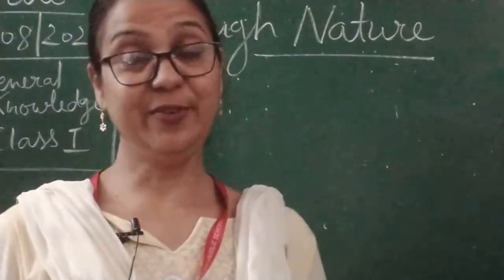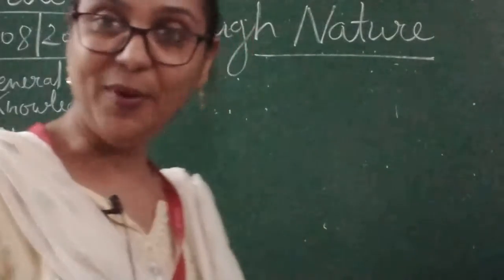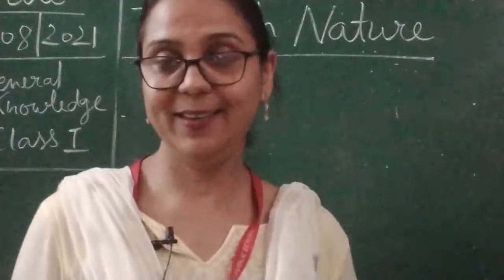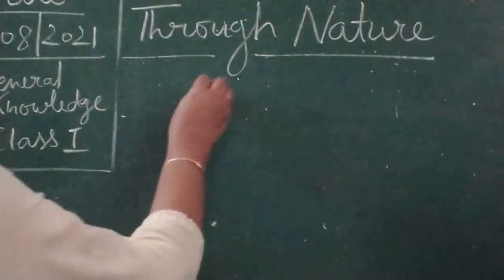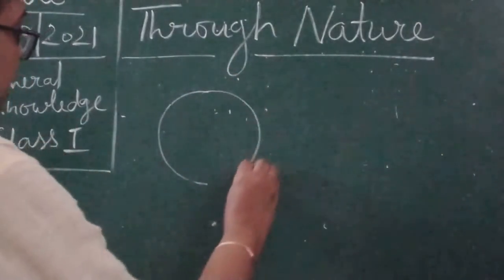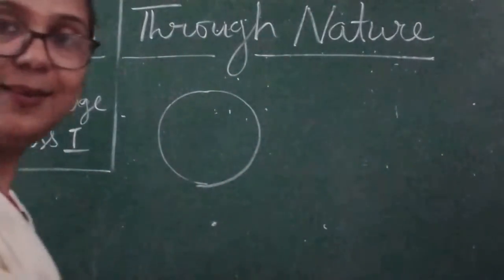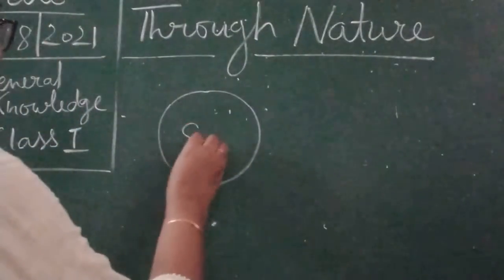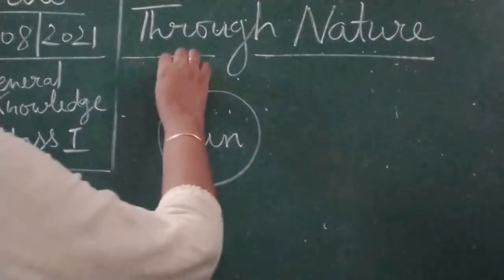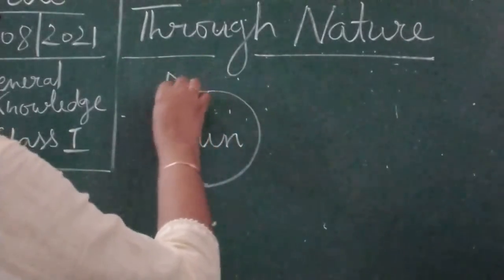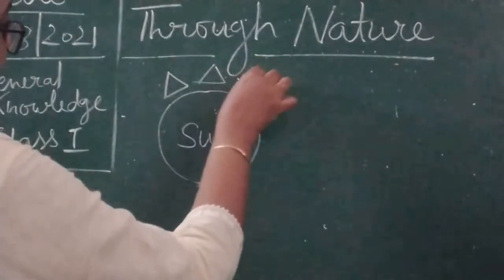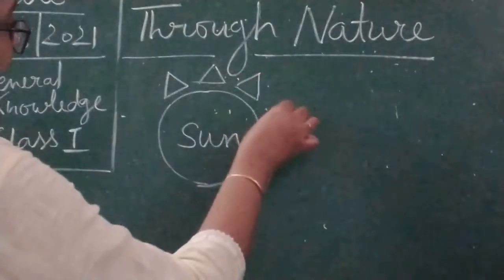So children, first we will talk about the natural objects which we can see in the sky. First of all, in the morning, what will we see? This is actually the sun. And the sun having rays children. Because of the rays we can get light.